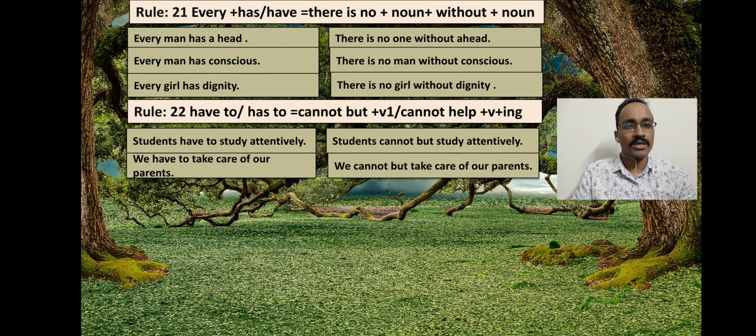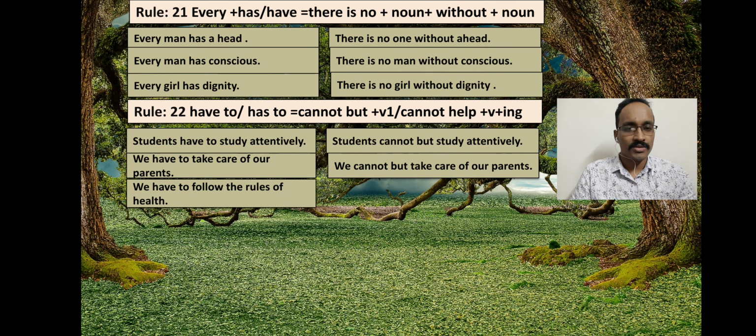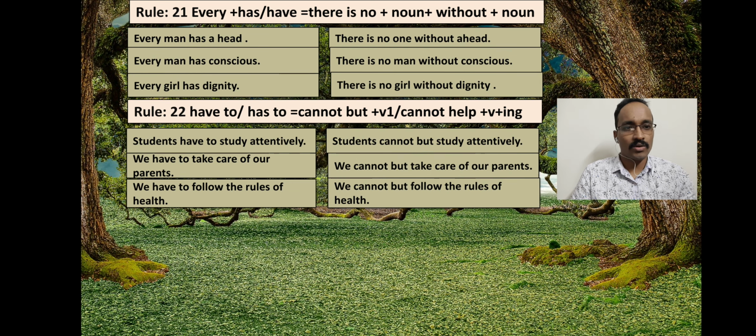We cannot but take care of our parents. See another example. We have to follow the rules of health. We cannot but follow the rules of health. And if we use cannot help, then what should we do? We cannot help following the rules of health. Okay.